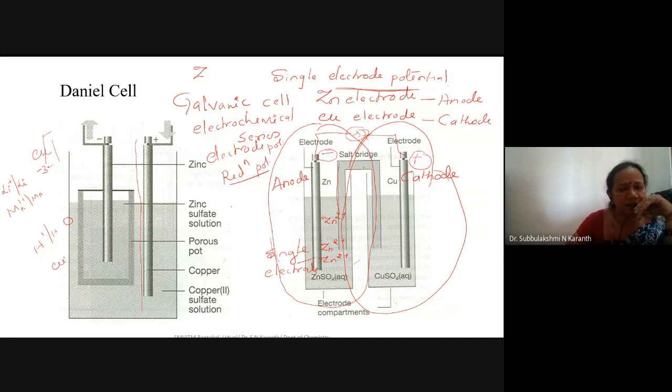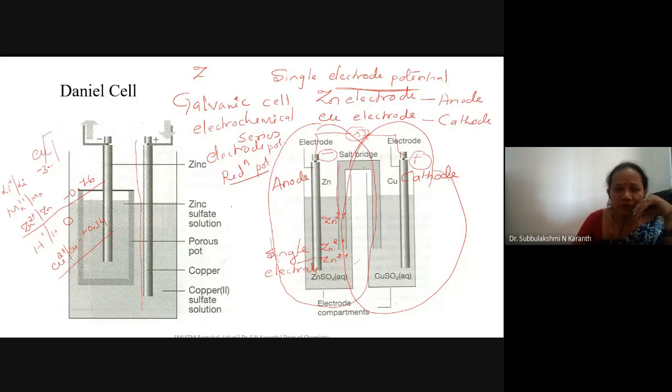Then Cu2 plus bar Cu, that is plus 0.34. Somewhere you may observe Zn2 plus bar Zn, minus 0.76. See here, the zinc electrode is minus 0.76, whereas the copper electrode is 0.34.